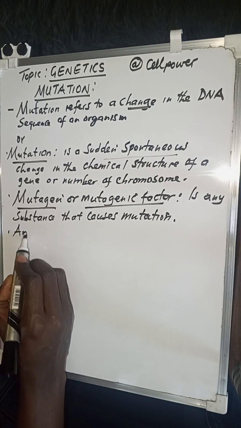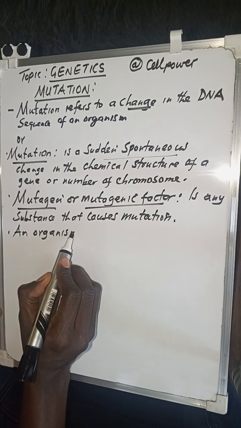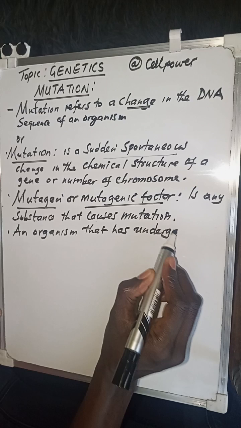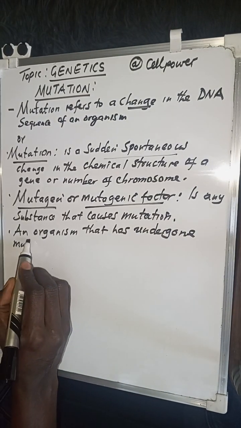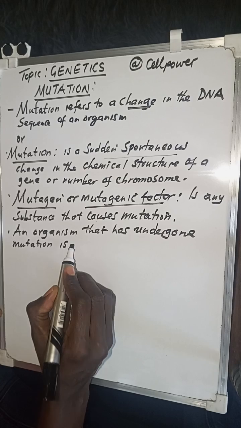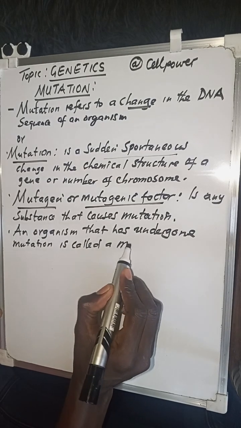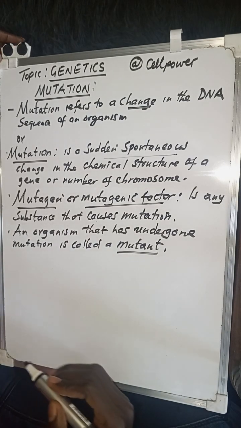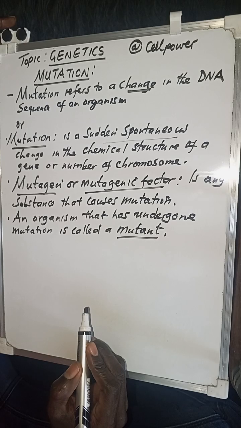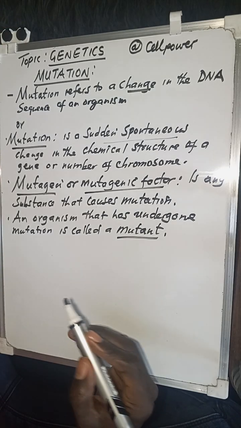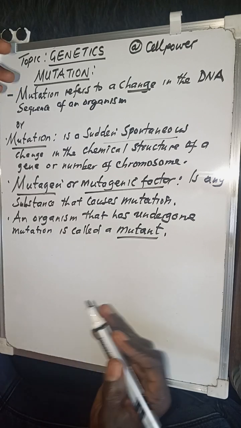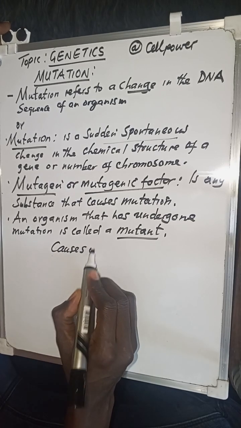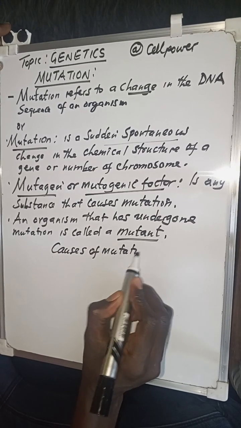So an organism that has undergone mutation is called a mutant. If any organism has undergone mutation, then we simply call it a mutant. Now at this point, we can ask ourselves, what are some of the factors that are able to cause mutation? What are some causes of mutation?